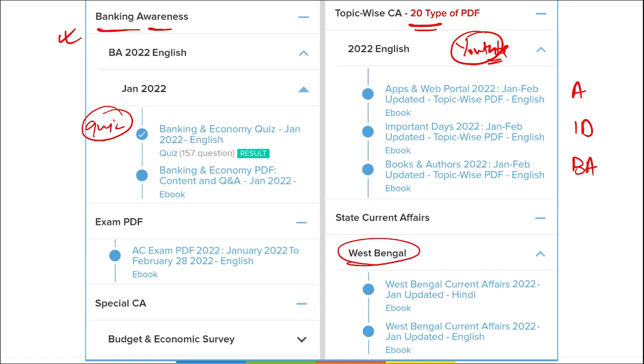Here you can see the current affairs and all the content that we provide you is bilingual. That means we provide it in English as well as in Hindi. Alright, so all the students who are from the Hindi language will also benefit through our course.